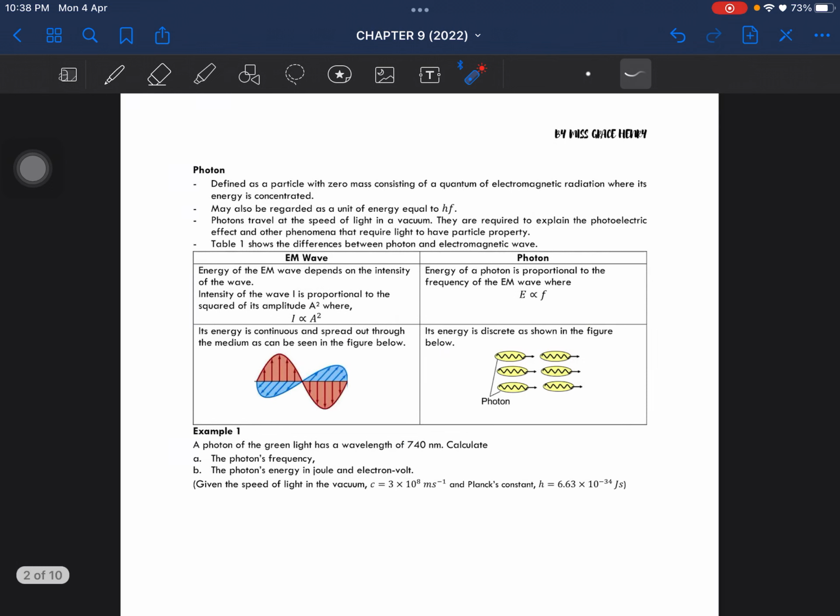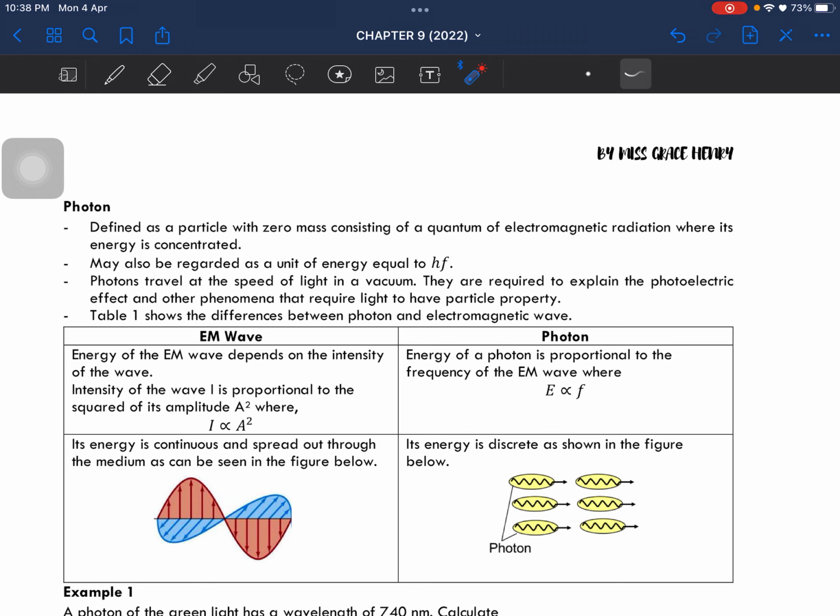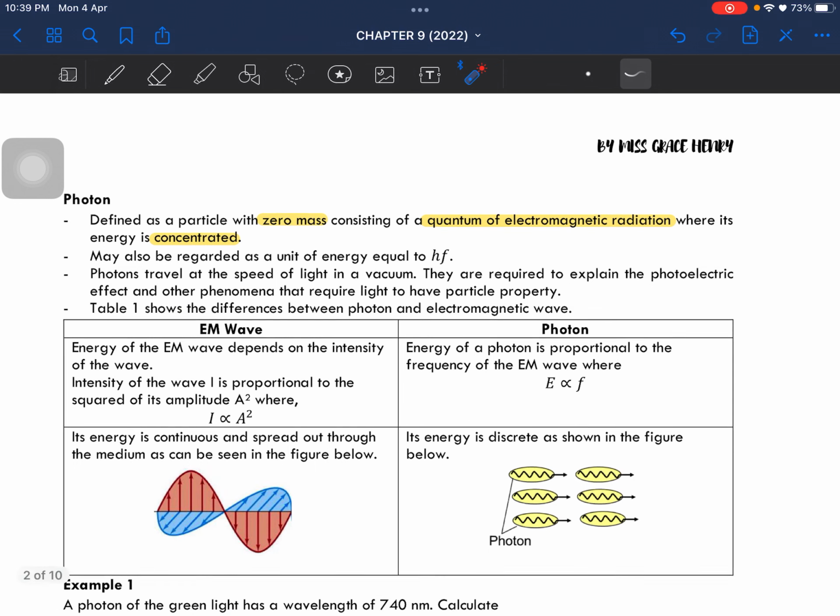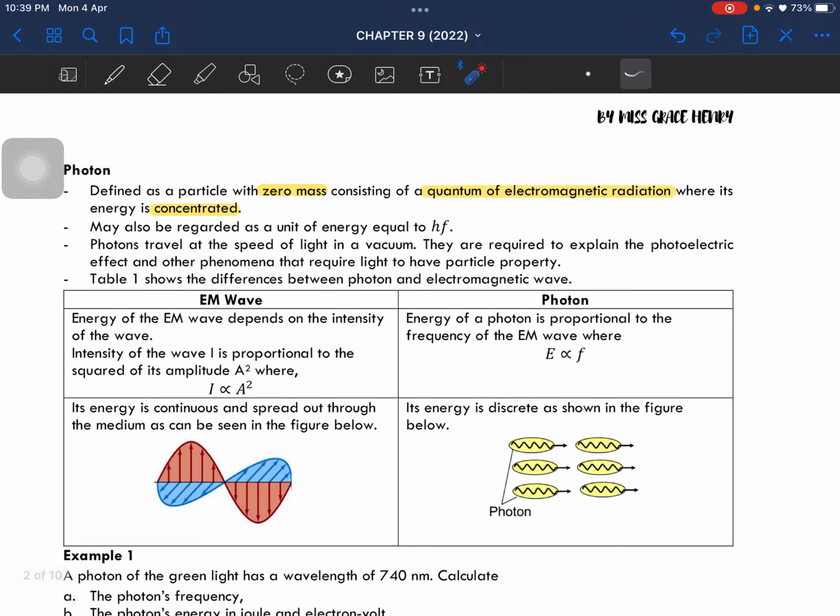The part where you need to calculate is using this formula here. Now let's look at the photon. A photon is defined as a particle with zero mass, so it does not have any mass, and it consists of a quantum of electromagnetic radiation where the energy is concentrated. These packets or bundles of energy are known as photons. It can also be regarded as a unit of energy equal to hf. Photons travel at the speed of light in a vacuum, and they are required to explain the photoelectric effect, which requires light to have a particle property. We will be learning this in the next section.